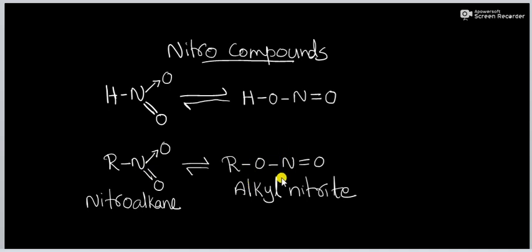If this R group is replaced by another CH3 group, we call it methyl nitrite. If it is replaced by an ethyl group, that is CH3CH2 group, in the place of R, we call it nitroethane. If we replace this R group by a CH3CH2 group, that is called ethyl nitrite. Those are the names of important nitro compounds.